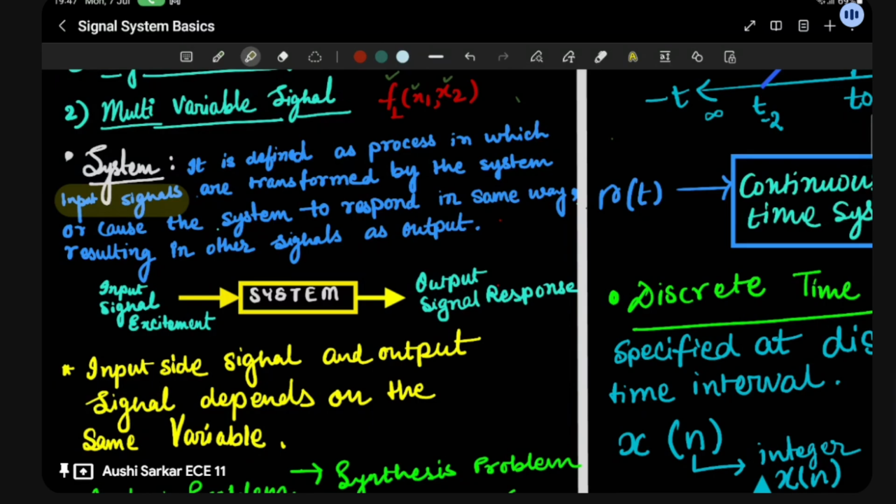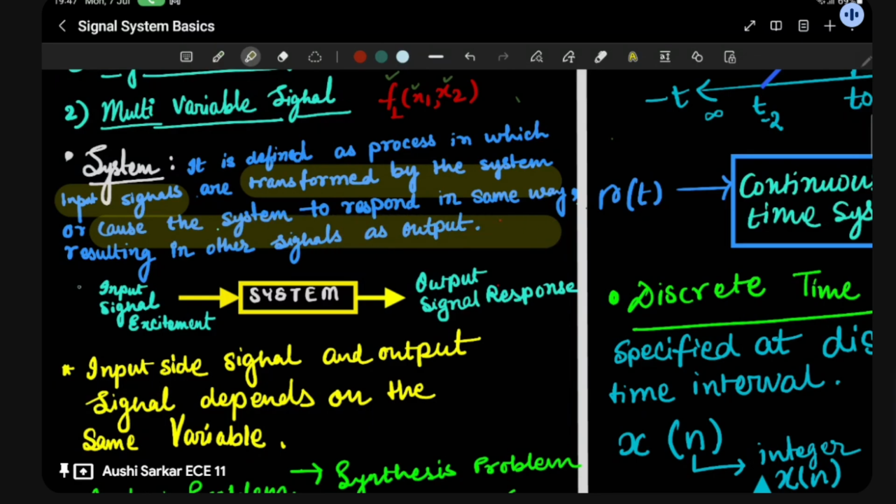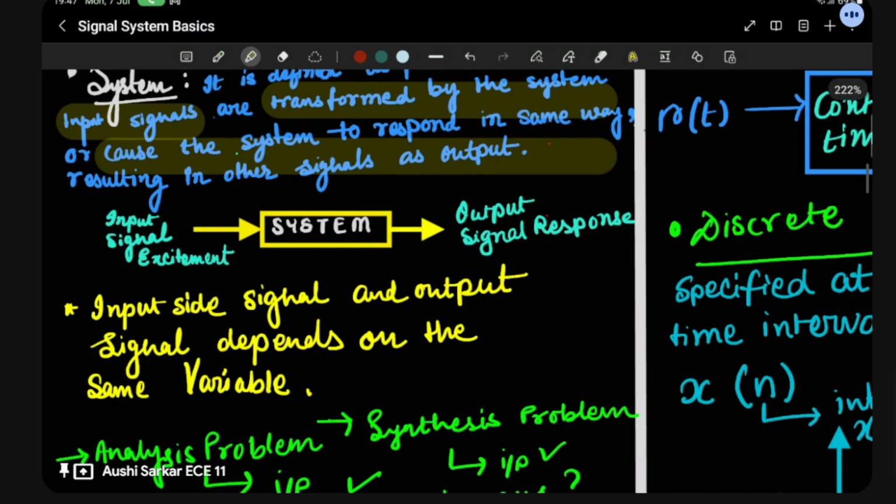So input signals are transformed by the system, resulting in another signal as output. You are a different person before becoming an engineer, and once you get admission in an engineering college, you become a completely different person because you are in that system. It's just a funny example. So you can see the system here, you give an input signal, the excitement, and you get an output signal, the response.